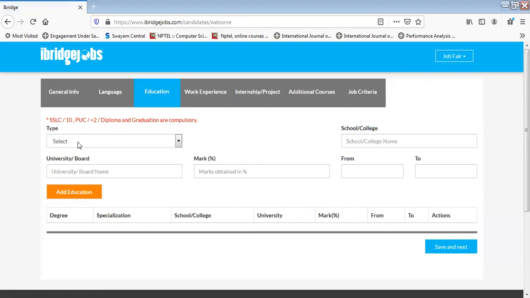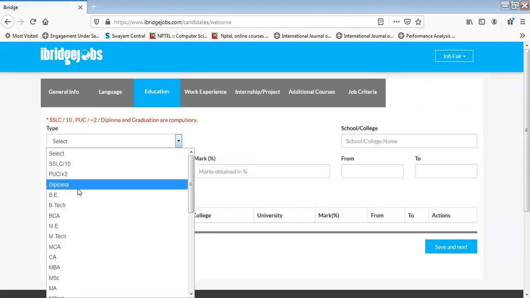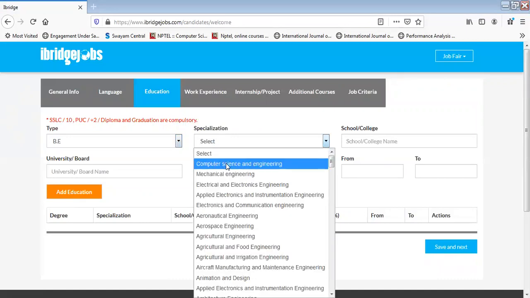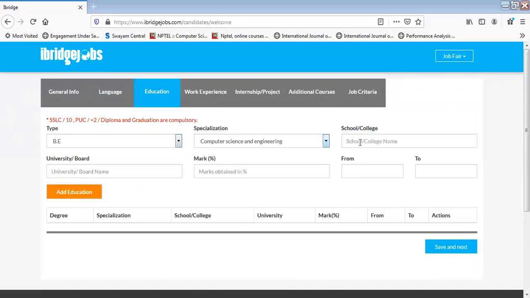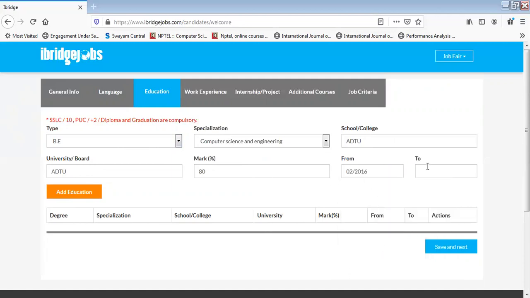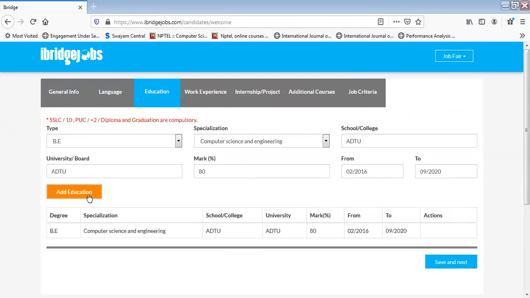Next comes your education. I would request everyone to put up your education details here, starting from your 10th, your 12th, your graduation and your post-graduation. This will help in screening more of your profiles and will give you better chances while applying for a job. I will just make a dummy entry as of now and also mention the date. I'll just put 2016 to 2020. Once this is done, I'll do Add Education.